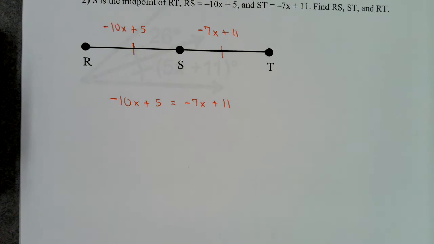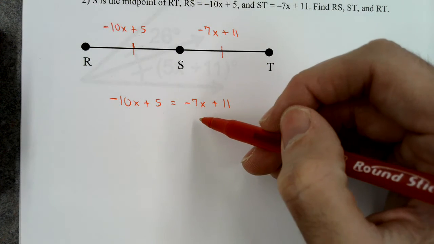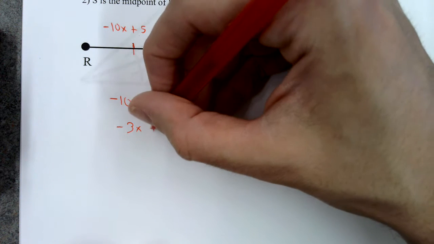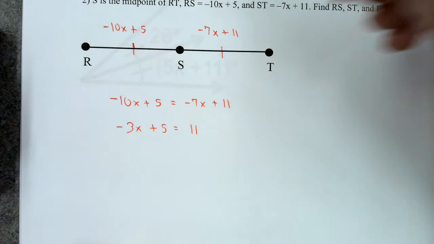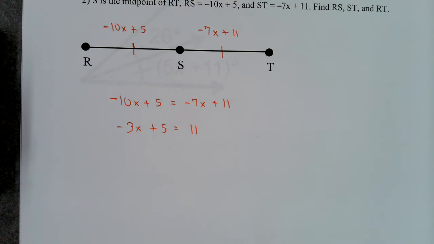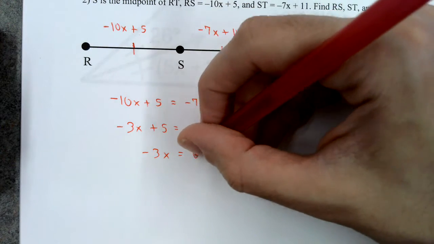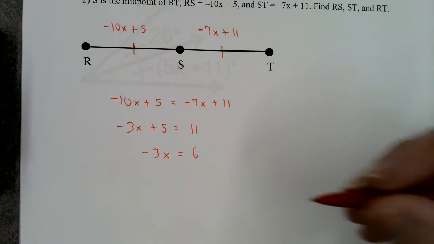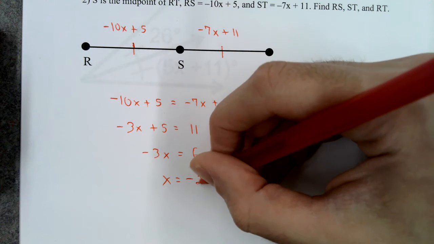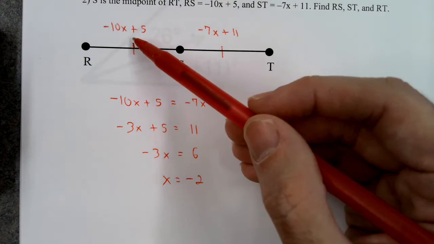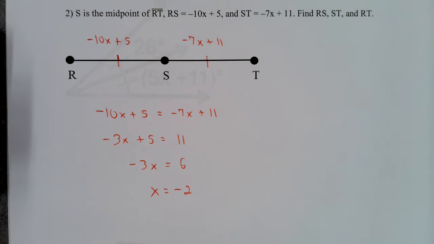Solve that for x, so get all the x's on one side. So I will add 7x to each side, and I get negative 3x plus 5 equals 11. Subtract 5 on each side. Negative 3x equals 6. And then divide by negative 3, you get x equals negative 2. Now, x can be negative. The variable can be negative. The segments cannot be negative.